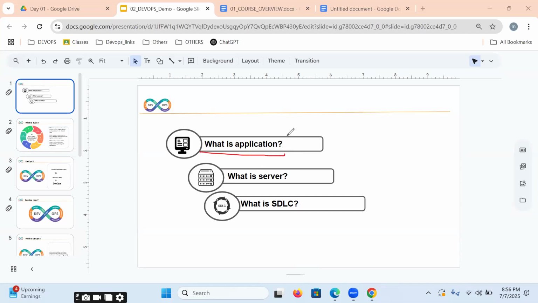First, what is an application? The working software which is written in any programming language, we call an application. Like by using Java, .NET, or any programming language, we develop software. Once it is implemented, we place the software on the server side. Once it is placed on the server side, we can access it over the internet as a website.